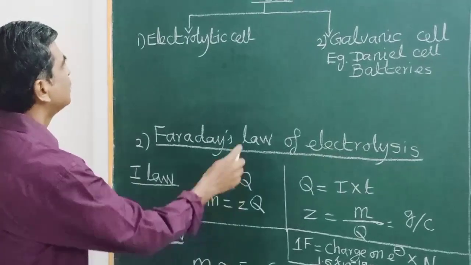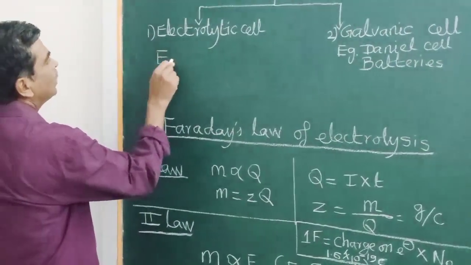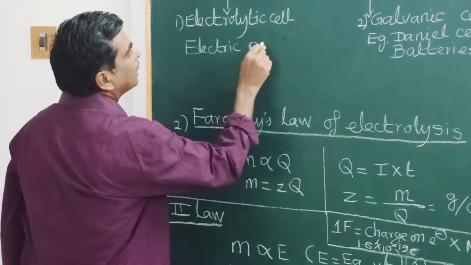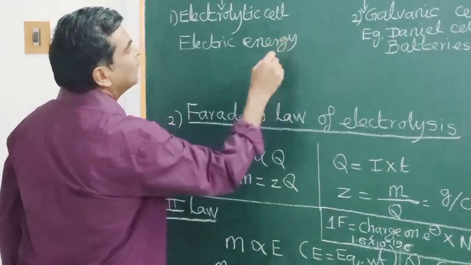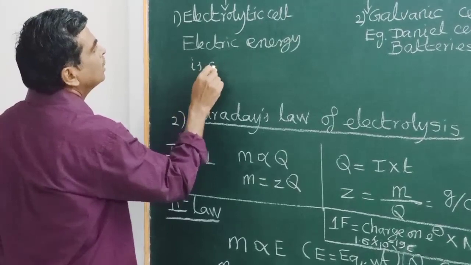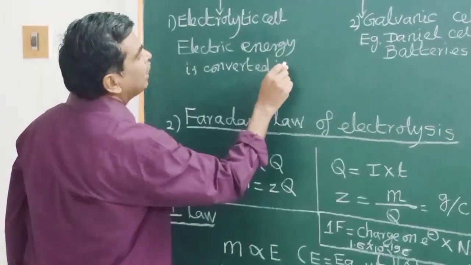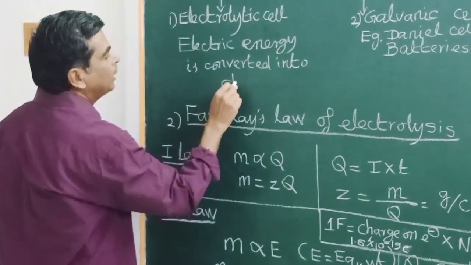In an electrolytic cell, electrical energy is converted into chemical energy. Okay.